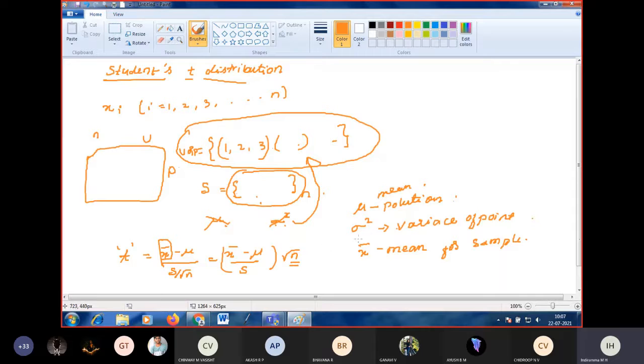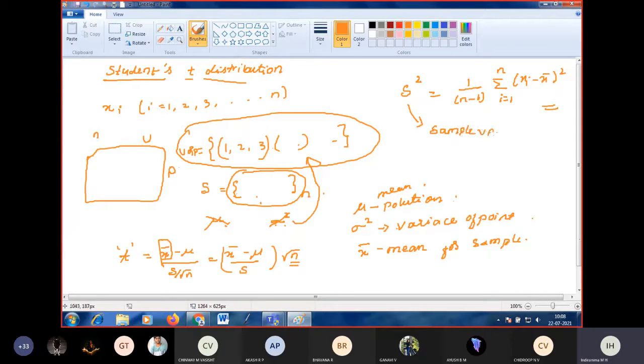Then what is S? How do we find S? We have the formula to find S square. S square is equal to 1 by n minus 1 into the summation of i from 1 to n of xi minus x bar, whole square. This is the formula to find the S square, the sample variance, where x bar is the sample mean.